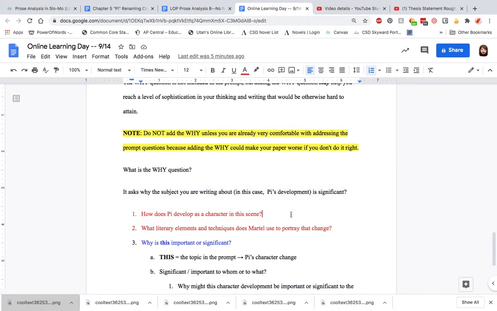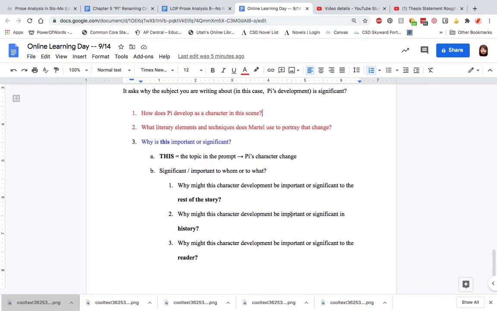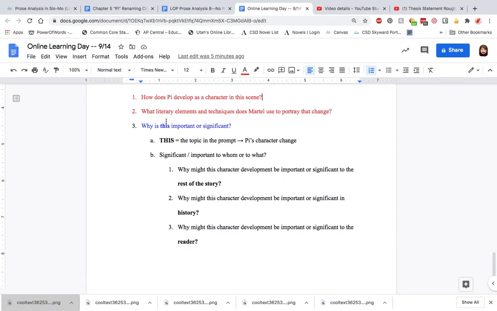So if we were to look at the questions that we would write if we were using the why question, we would see that the ones in red came from the prompt. How does Pi develop as a character in the scene, and what literary elements and techniques does Martel use to portray that change? Those came from the prompt. But adding the third why question can help us develop our thinking and our thesis statement. Why is Pi's character development important or significant?